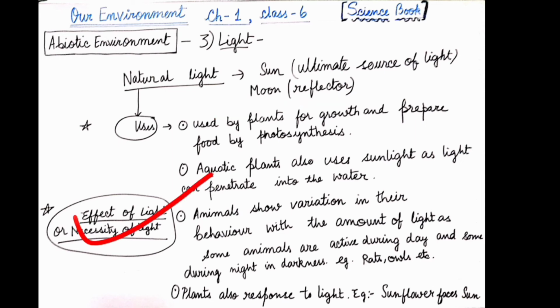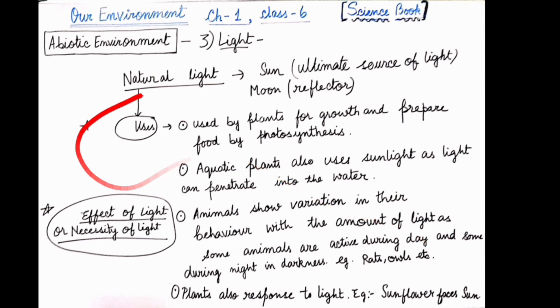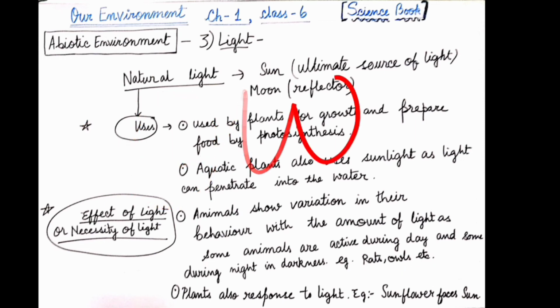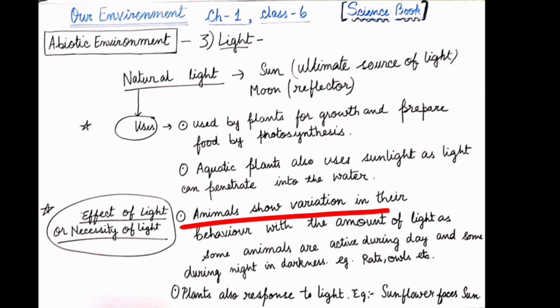Now, light has many effects on each and every organism. Animals show variation in their behavior with the amount of light, as some animals are active during the day and others are active during the night. A pigeon, and all birds, are most active during the day. But name a bird which is active during the night. The answer is owl. The owl is active during the night because it cannot tolerate the sun's light. So animals show different types of variation. Some are active during the day, some during the night.